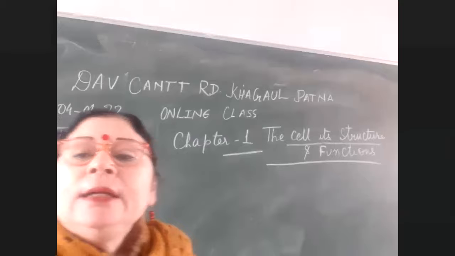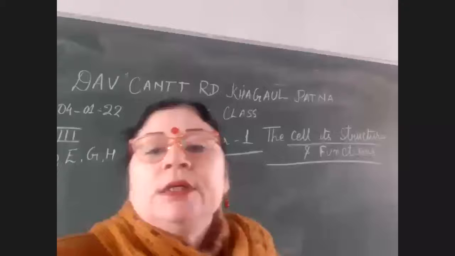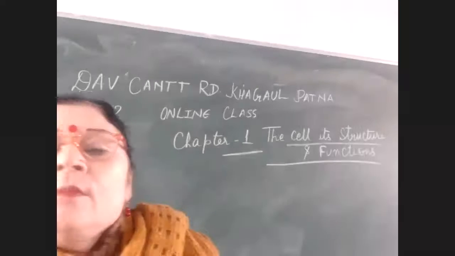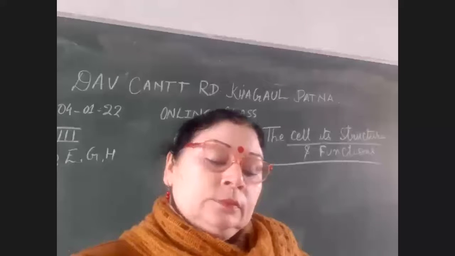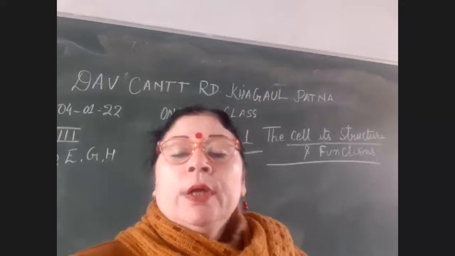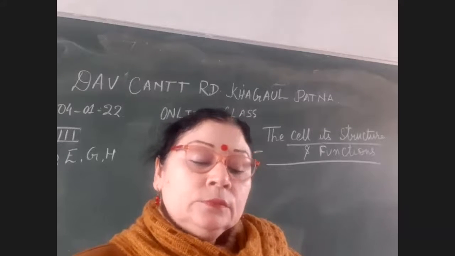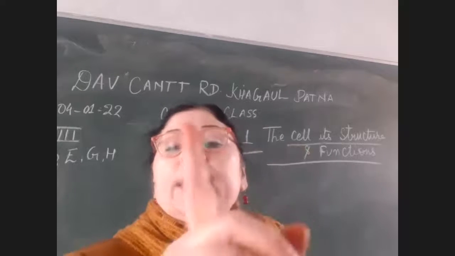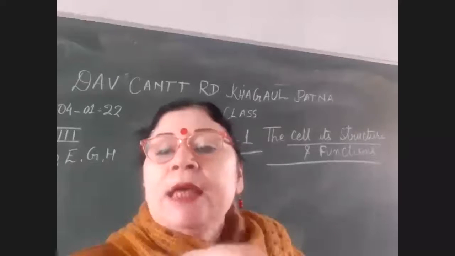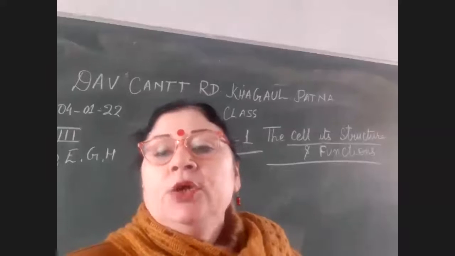Then what are the different levels of organization? Cell, tissue, organ, organ system, organism. Now children, this is what confuses you when it comes in your exam.